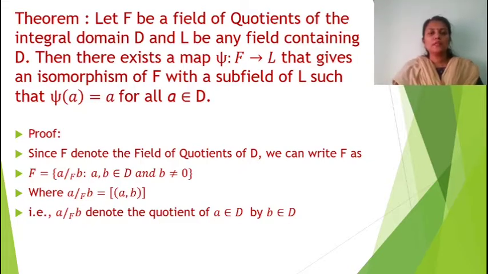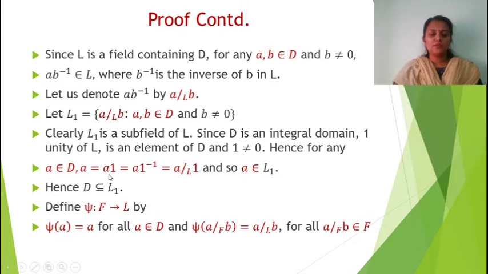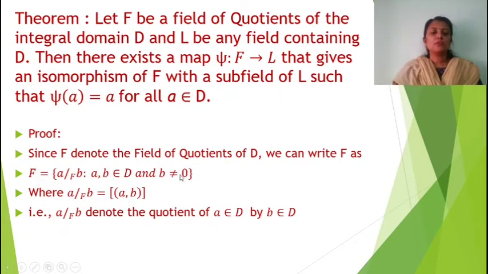Since F denotes the field of quotients of D, we can write F as the set of a/b such that a is an element of D and b not equal to 0. This is the definition. The field is defined as the quotient of the integral domain, where a/b is the equivalence class of (a, b). So a/b denotes the quotient of a element of D by b element of D.